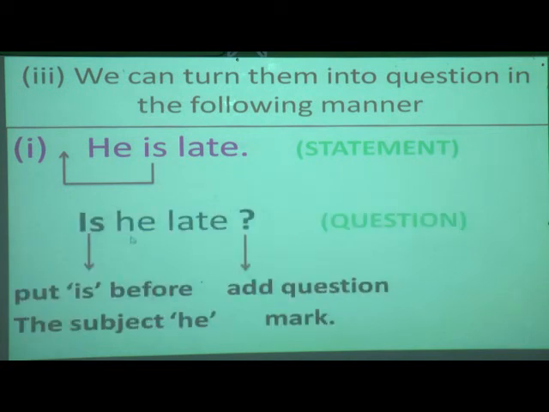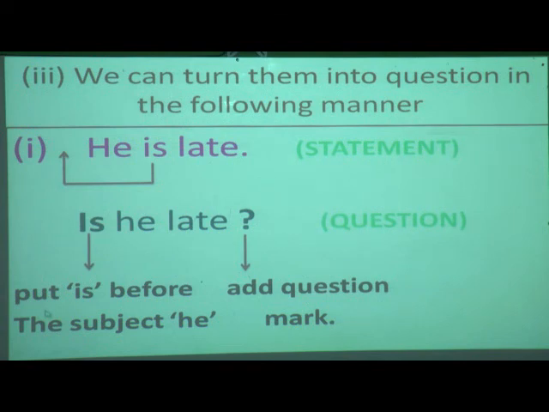"Is he late?" Now have you seen here, when I took "is" in front of the subject, I has become capital, and this "he", when I have taken after the subject, will become a small letter. And question mark. This is what we have done: we have turned this statement into a question.